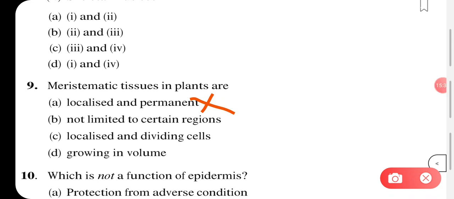The second option says that meristematic tissue in plants are not limited to a certain region.